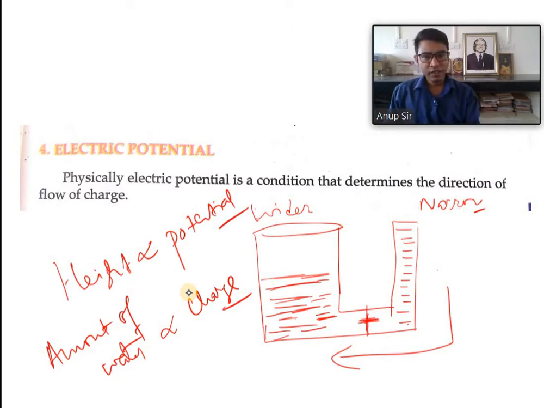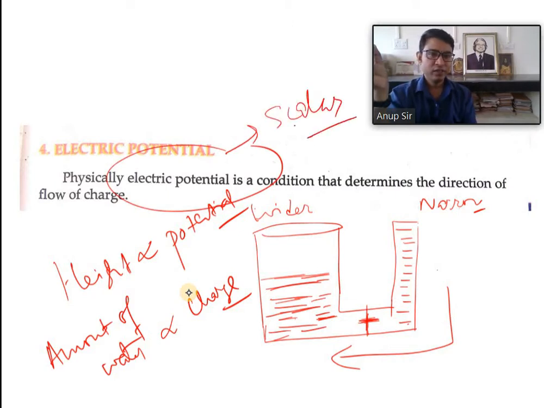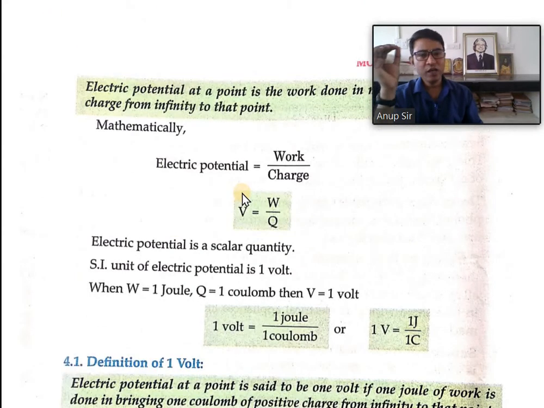So the condition is that current will flow, or the charge will flow, from higher potential to the lower potential. Which charge? Positive charge will flow from higher potential to the lower potential. So it just gives an indication of the direction of the flow of charge. Electric potential, you know very well, is a scalar quantity, not a vector quantity, and it's just an electric condition which determines the flow of charge, and the charge will always flow from higher potential to lower potential, provided the charge is positive.